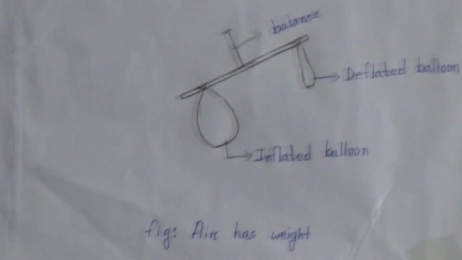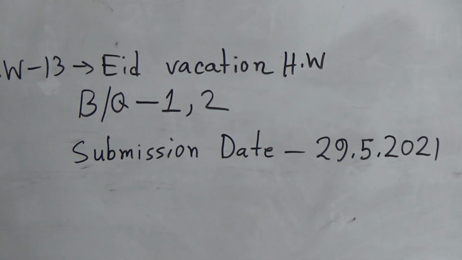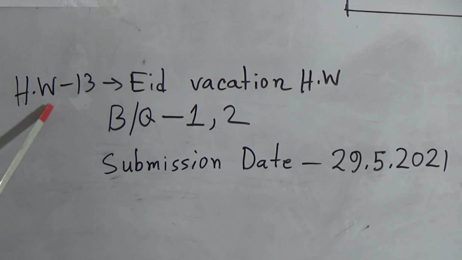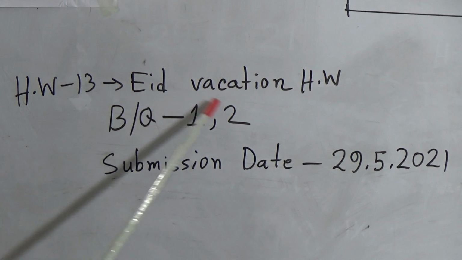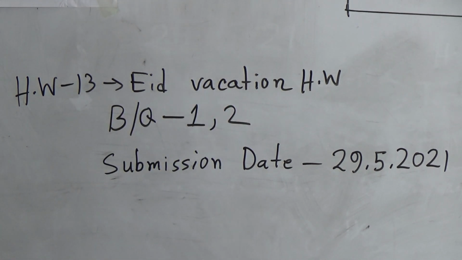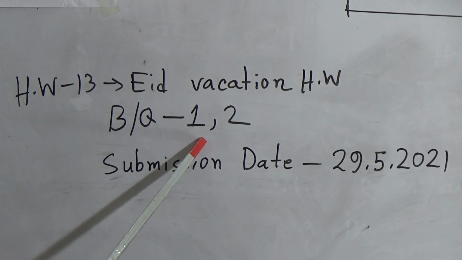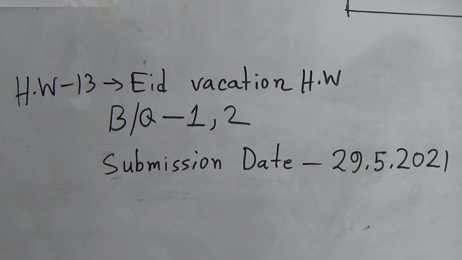So dear students, it was our today's topic. Now, our today's HW is number 13 HW, and this HW is for our Eid vacation, and this HW will be broad question 1 and 2. Here are only 2 broad questions of this chapter. It will be your HW, and your submission date of this HW will be 29/5/2021.